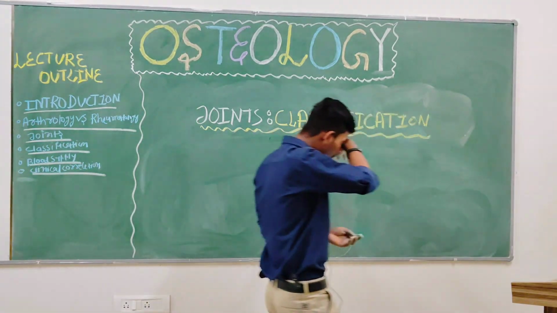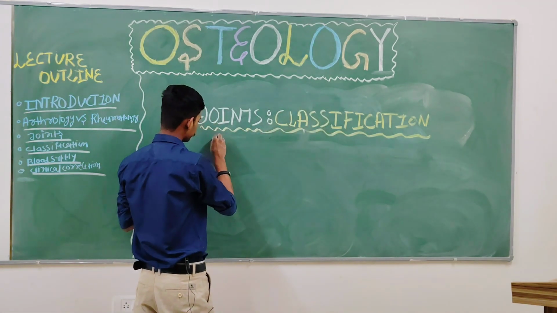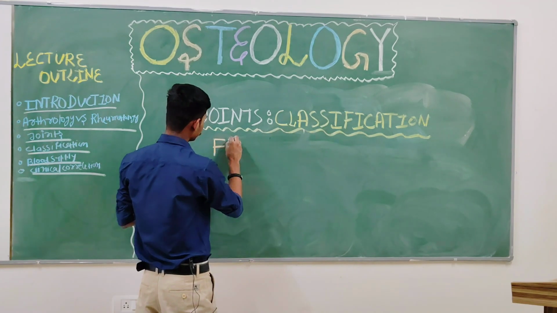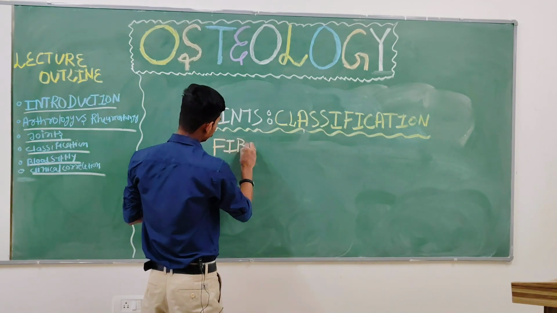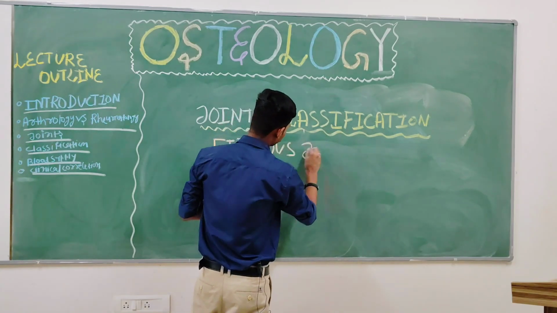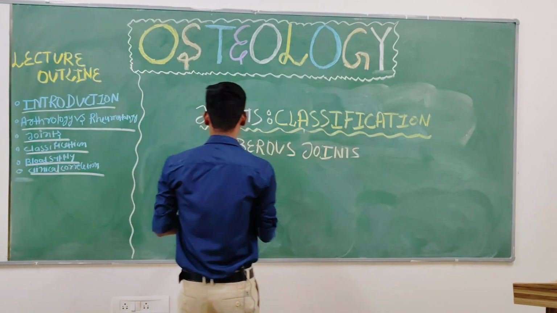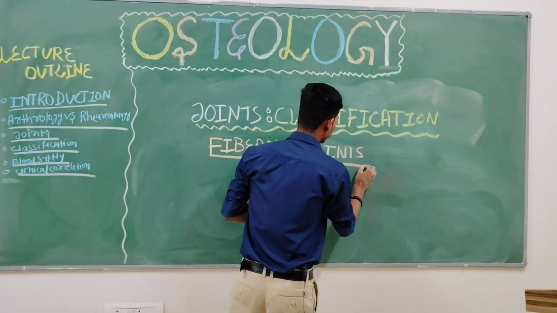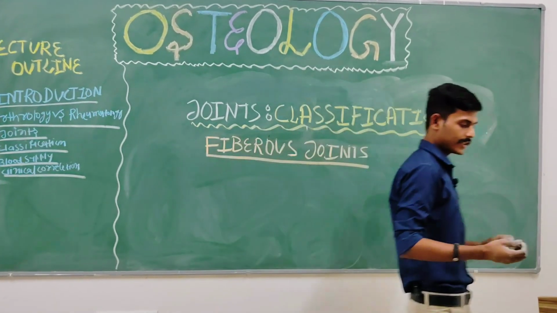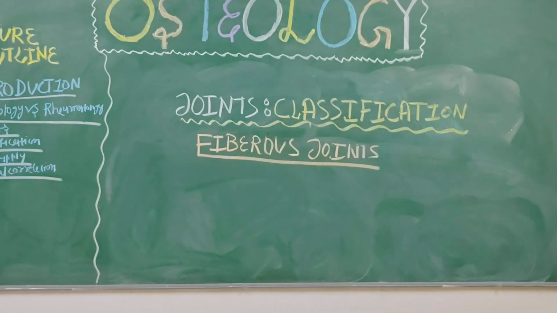Okay, we are dealing with the fibrous joint. There are characteristics related to the fibrous joint.